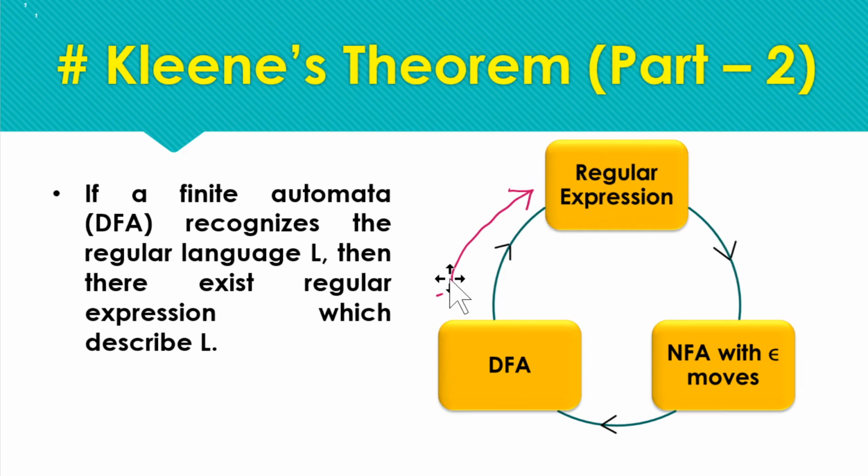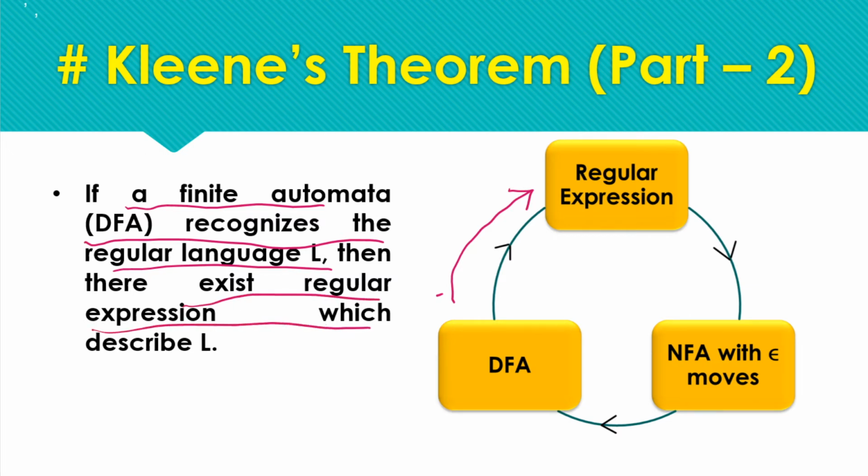We can say that if a finite automata DFA recognizes the regular language L, then there exists a regular expression which can describe that regular language L. If we have some DFA, it corresponds to a regular language, and we can definitely find the regular expression corresponding to the given DFA. This was the main concern of Kleene theorem part 2.